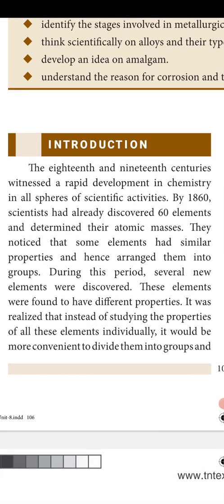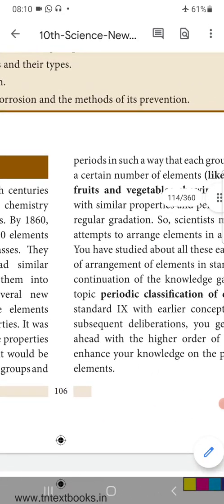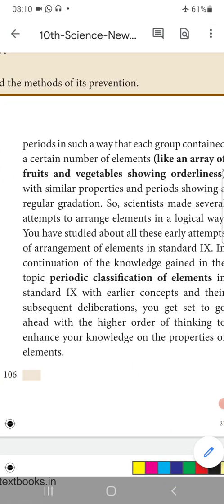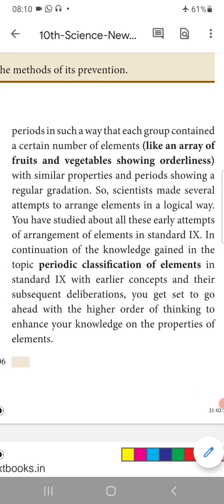During this period, several new elements were discovered. These new elements were found to have different properties. It was realized that instead of studying the properties of all these elements individually, it would be more convenient to divide them into groups. Okay, what did they do for that? They arranged them into periods in such a way that each group will contain a certain number of elements, like an array of fruits and vegetables, with similar properties. See, the elements which have similar properties show a regular gradation.